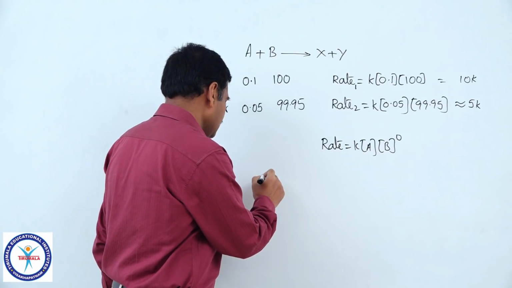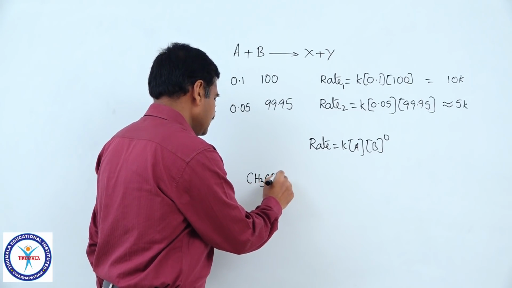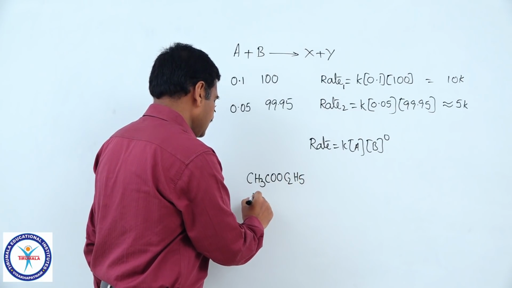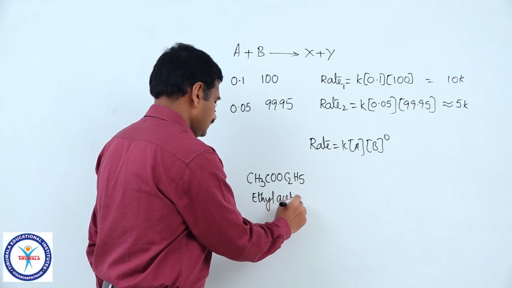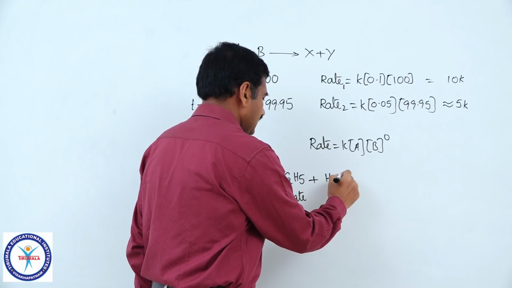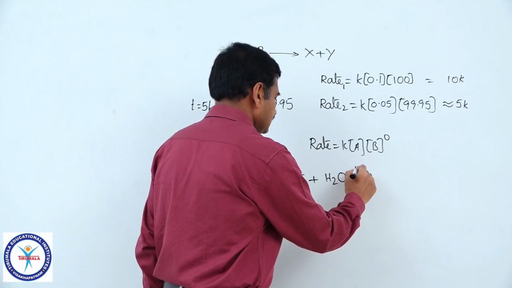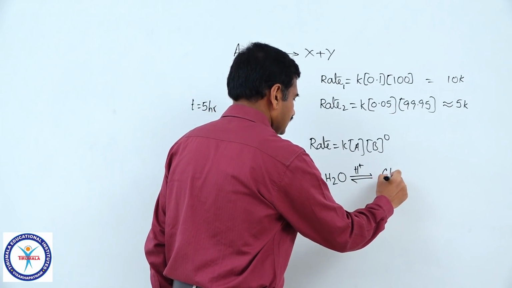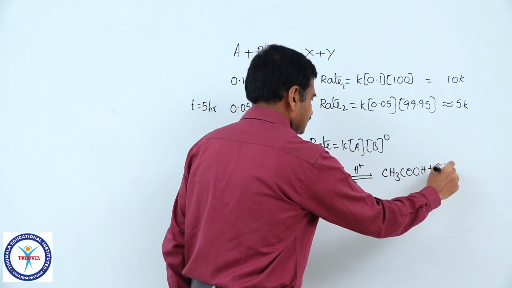One example of this type I am giving, that is hydrolysis of ester, CH3COOC2H5. The name of this compound is ethyl acetate. When it undergoes hydrolysis in the presence of the catalyst acid, that is H plus, the ester on hydrolysis gives a carboxylic acid CH3COOH plus C2H5OH, ethyl alcohol.